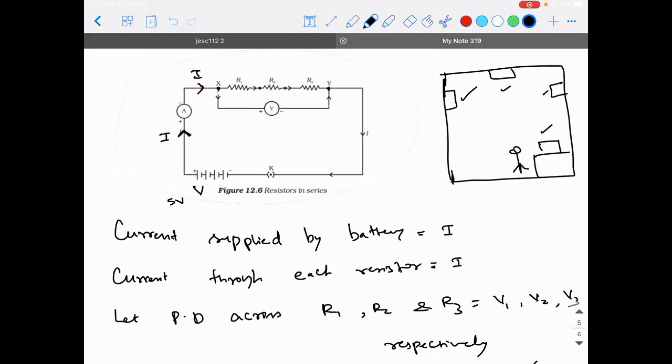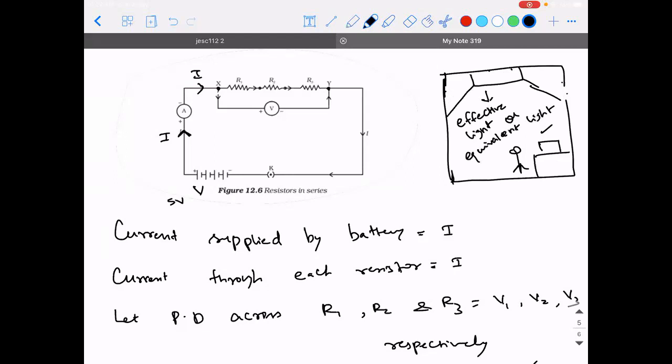But for you to have that one particular operation, you need to use 3 lights. Instead of using these 3 lights, what is the best light we can think of? For the same amount of room, I can find out how much lighting is needed, and I will replace all these 3 lights with one particular light, which will provide the same amount of lighting. I'll place it in the correct location where it is able to spread the light evenly. Then this light is what is called the effective light. The one which is replacing the system of 3 other lights is called effective light, or more technically, equivalent light.